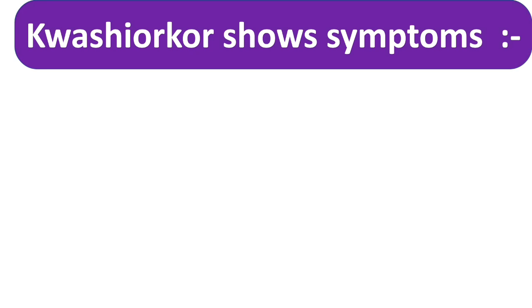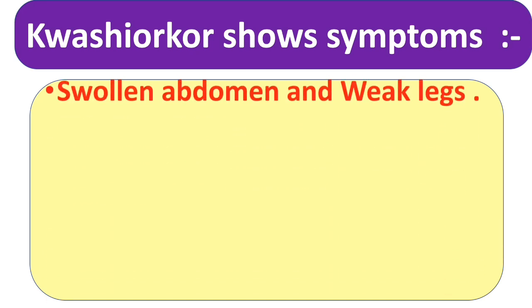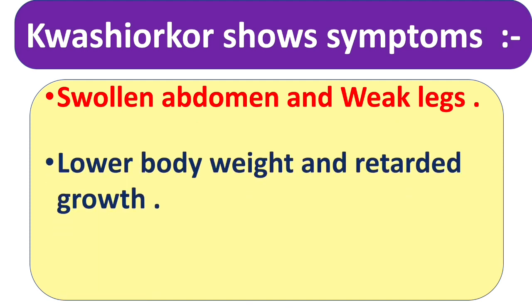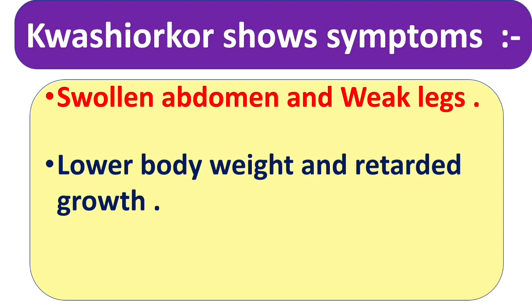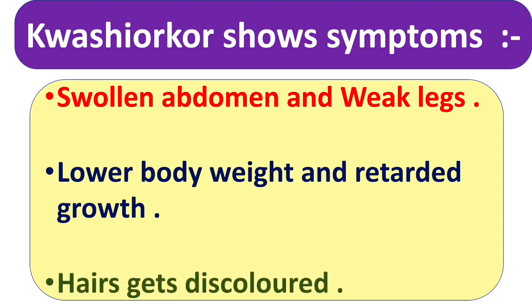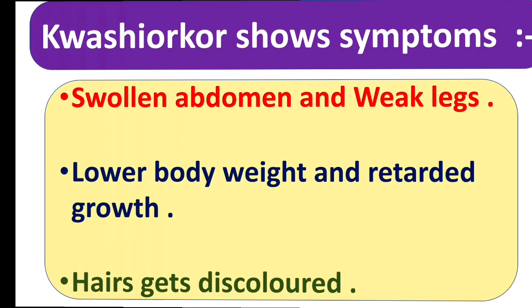Now let's see what are the symptoms of Kwashiorkor. First is swollen abdomen and weak legs. A person has a swollen abdomen or stomach and he or she has weak legs. Next is lower body weight and retarded growth. It means weight decreases, and retarded growth means growth becomes slow. Next is hair gets discolored.